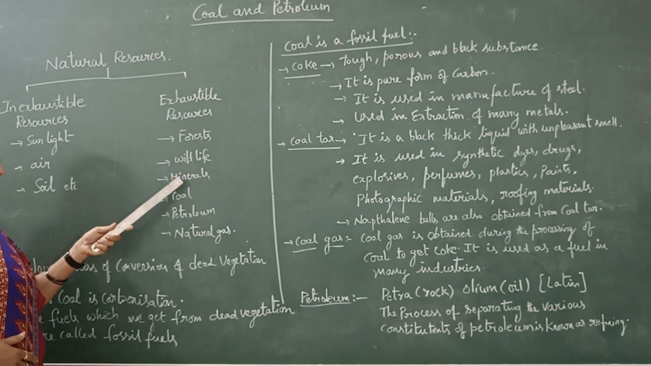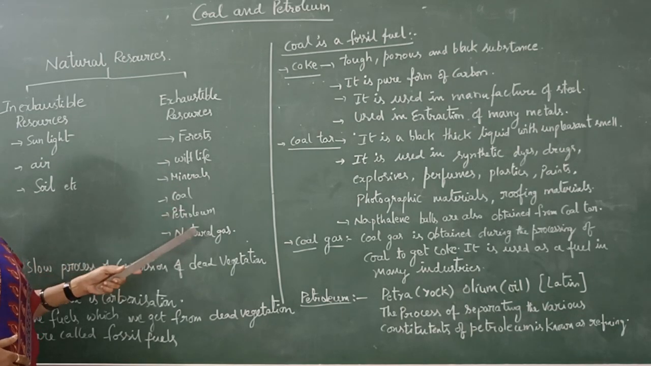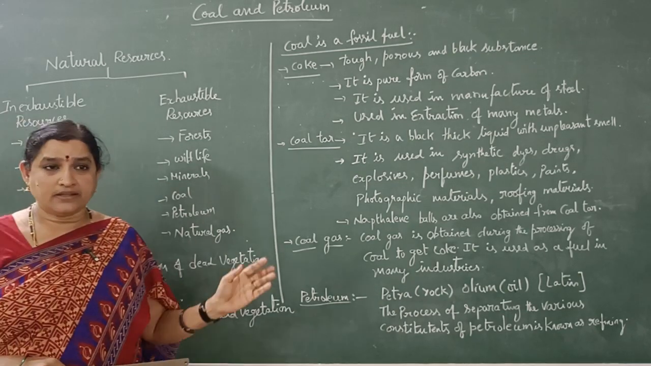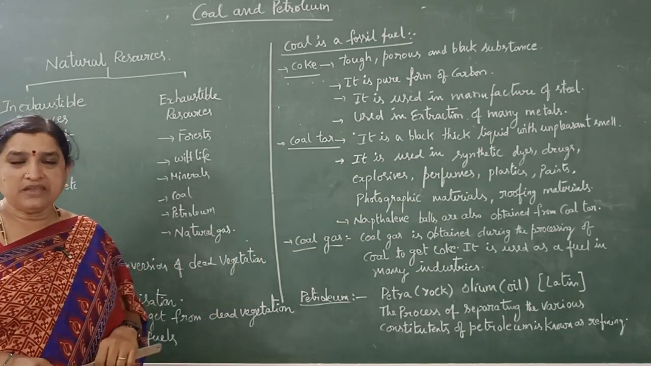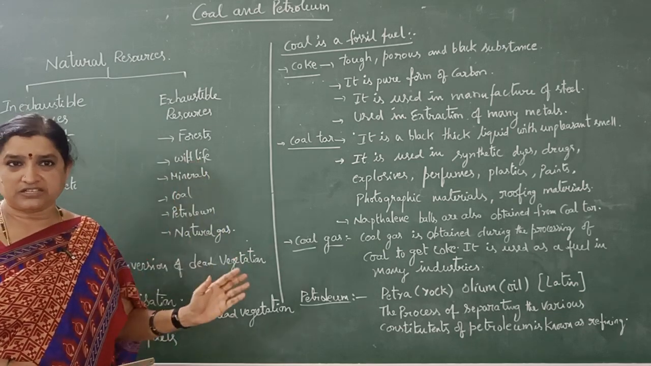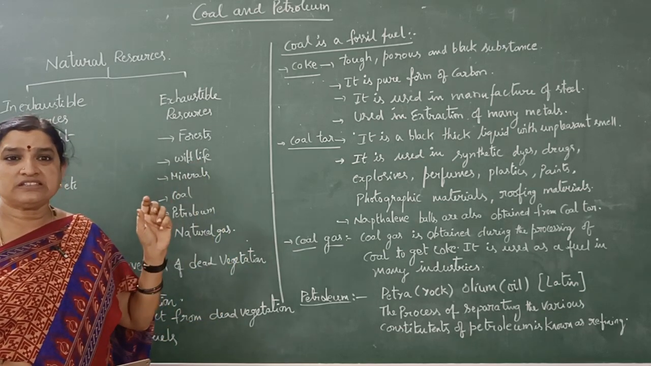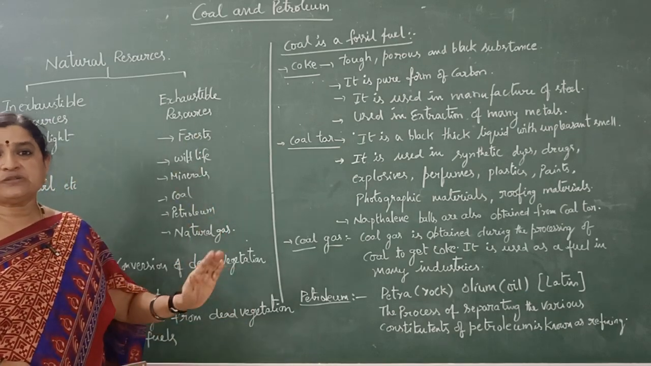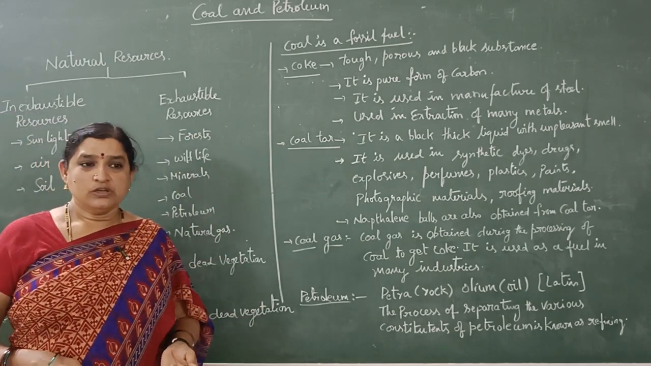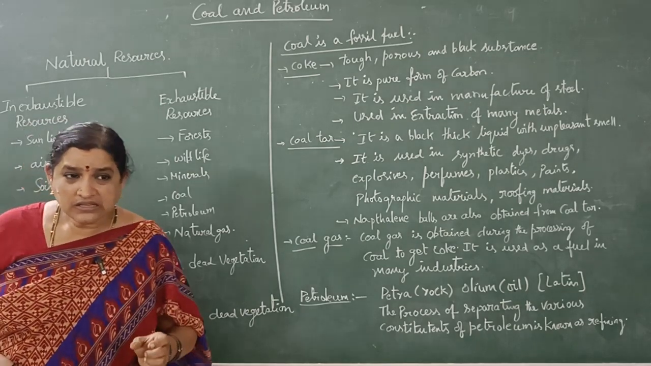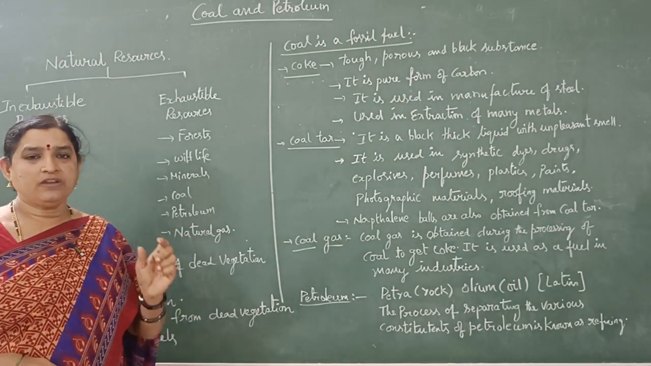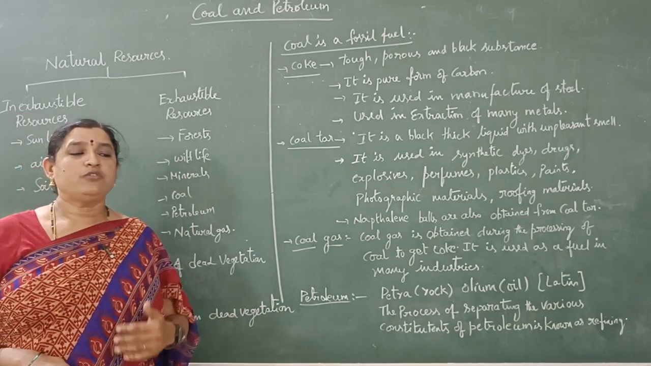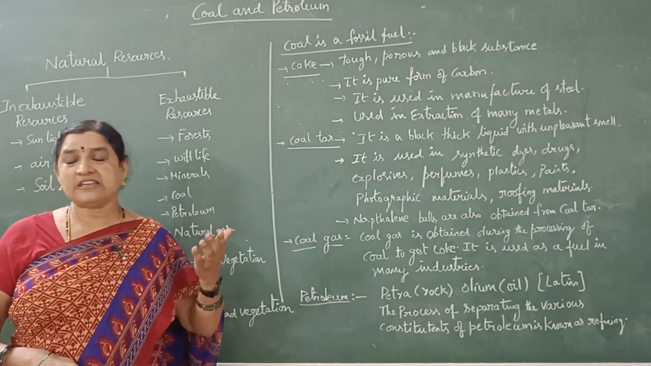Wildlife, minerals, coal, petroleum and natural gas, these all are exhaustible resources. They are limited in nature, so we have to utilize them very carefully. We have to leave these resources for future generations also, so we have to use them in a proper manner. If we do not, future generations will have to face the scarcity of these resources.